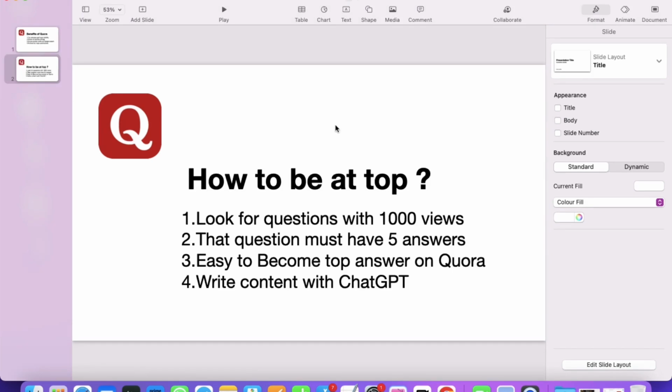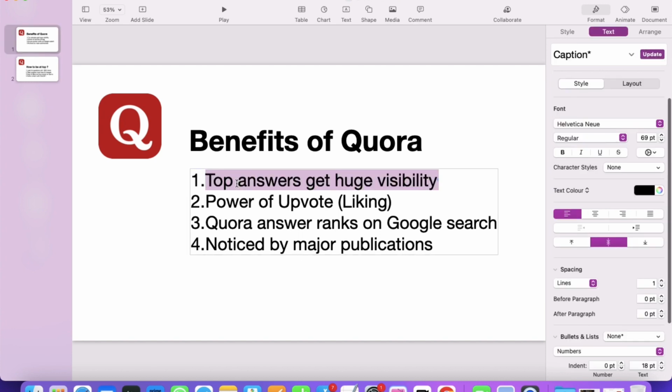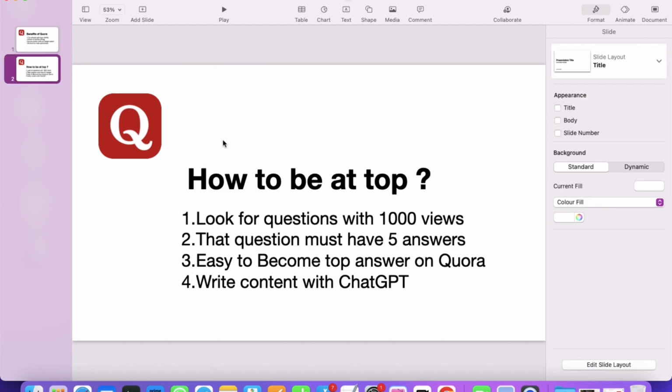Okay, so now the question arises: how do you be at the top? Because we have told you that top answers get huge visibility, so it is very important that we come at the top. You can only come to the top with these 4 principles which I am going to teach you.